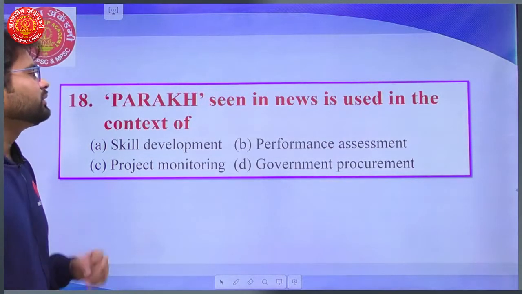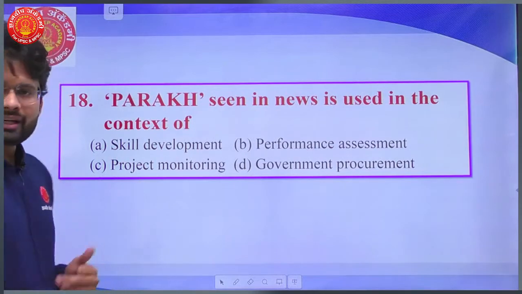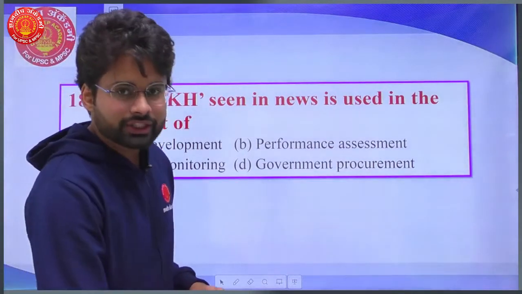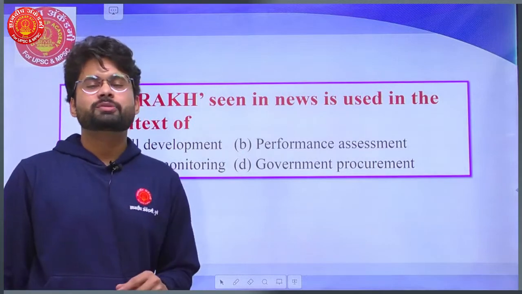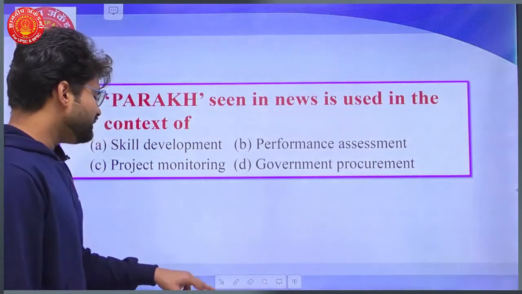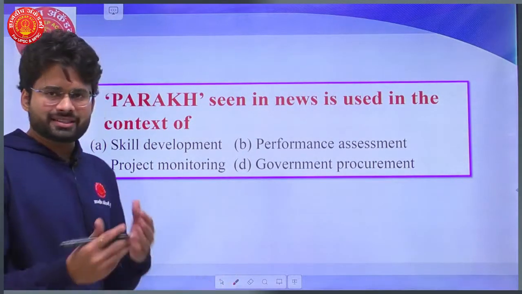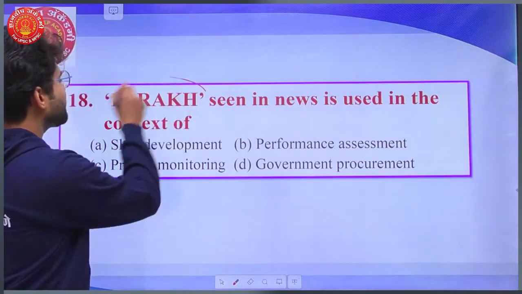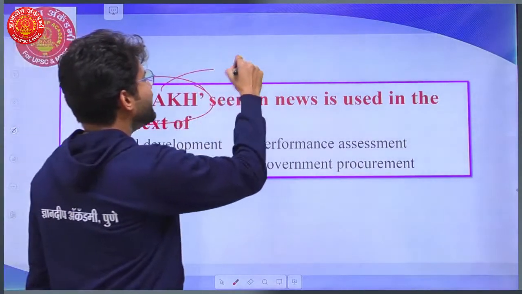18. PYQ, seen in the news, is related to which of the following contexts? It is a very important initiative, a very important regulator that has been launched by the government. PYQ means to assess. So PYQ is nothing but a regulator.